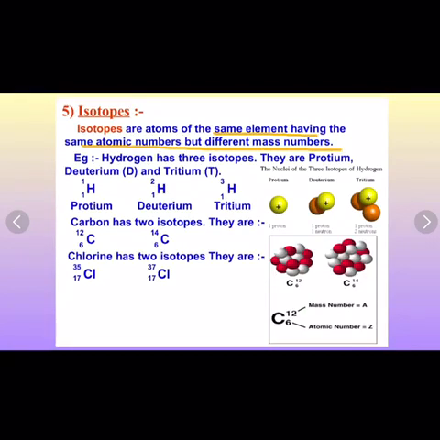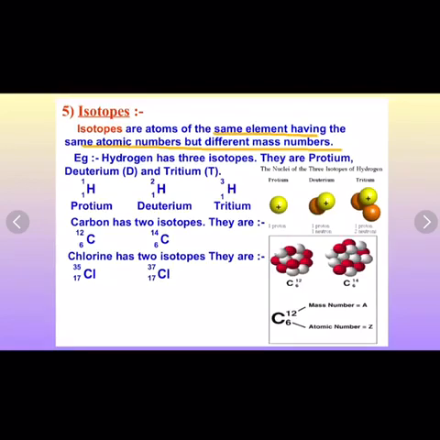As the atomic number of the element is equal to the number of protons in a nucleus, or we can say the number of electrons, this implies that they contain the same number of protons as well as electrons. As mass number is the sum of protons and neutrons, but protons in them are equal, the difference in mass number implies that they contain a different number of neutrons. Thus we conclude that isotopes of an element differ only in the number of neutrons present in the nucleus.